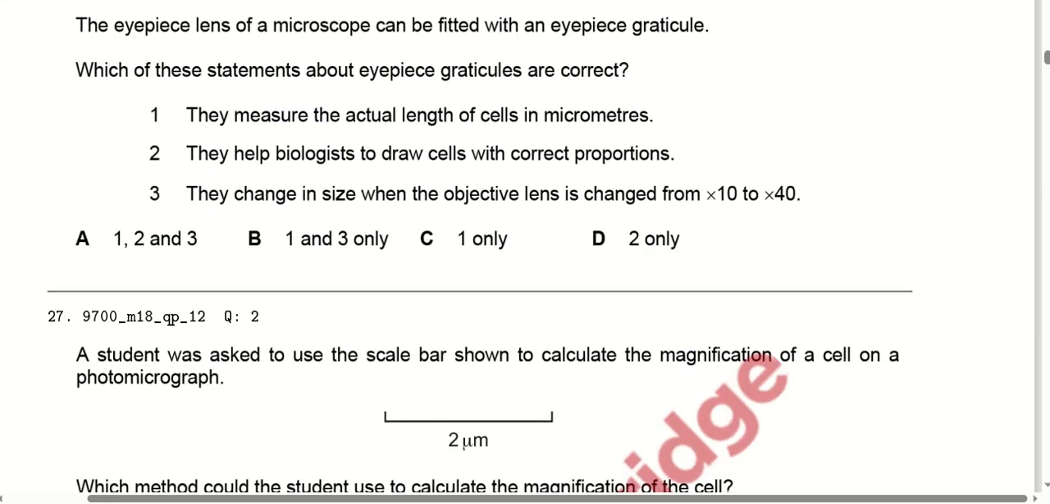The eyepiece lens of a microscope can be fitted with an eyepiece reticule. Which of these statements about the eyepiece reticules are correct? They measure the actual length of the cells in micrometers? No. They help the biologist to draw the cells with the correct proportions? Yes. The change in size when the objective lens is changed from 10 to 4? No. So option number D is correct here, because we find that the second line is the correct one.